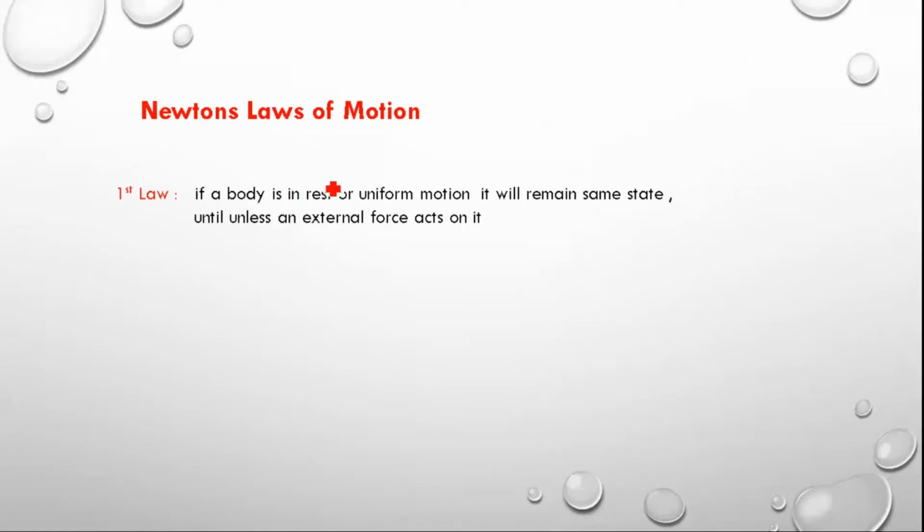That means here the four keywords are: rest or uniform motion, same state, when an external force acts on it.